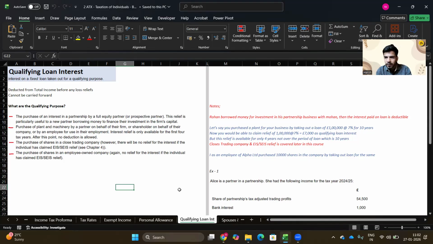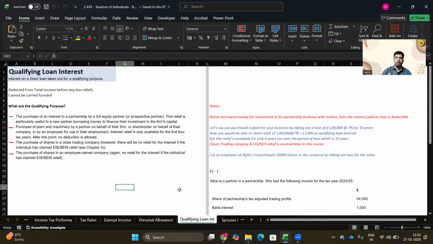Next is the purchase of shares in a closed trading company. What do we mean by closed trading company? We will see this in detail in other lectures, but for now, understand that when there are five or fewer shareholders, we call that company a closed trading company. When you purchase shares in that closed trading company by taking a loan, that would be allowed.